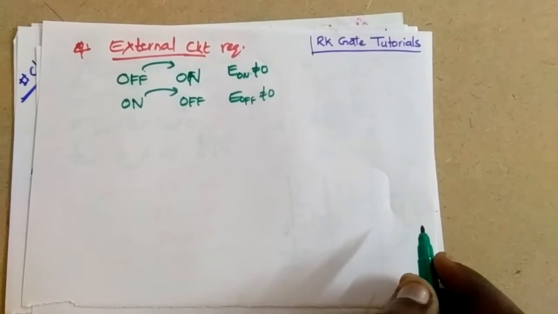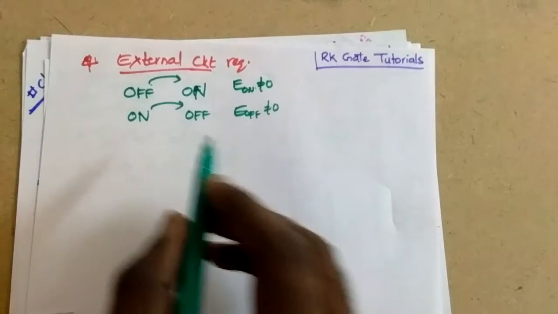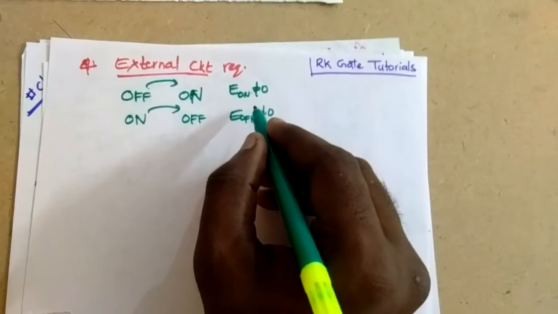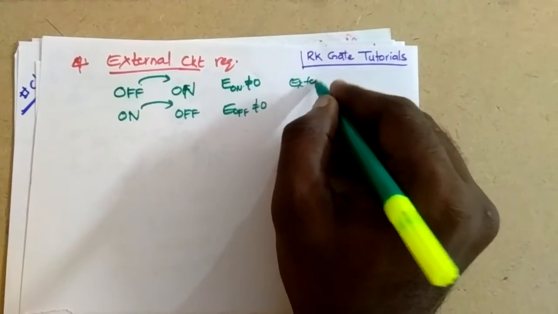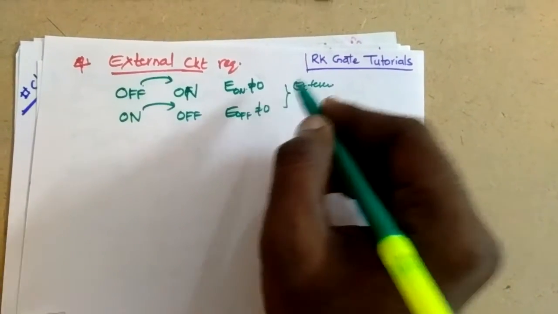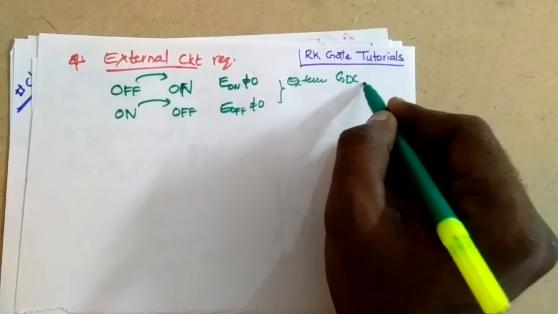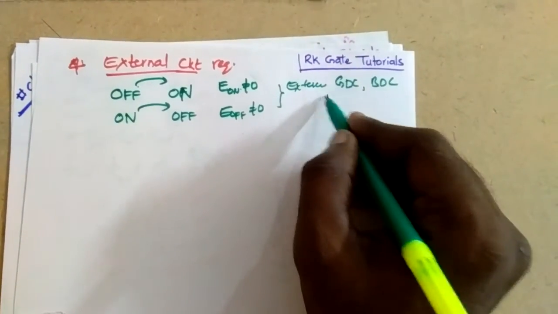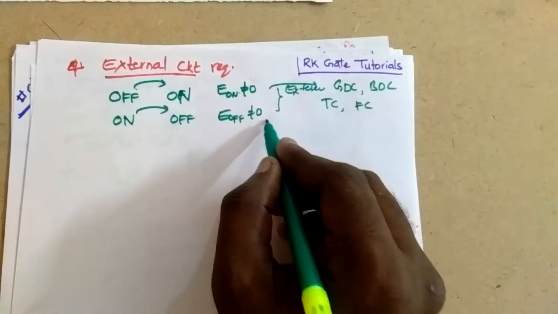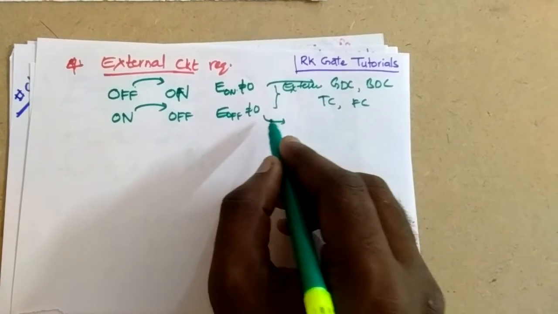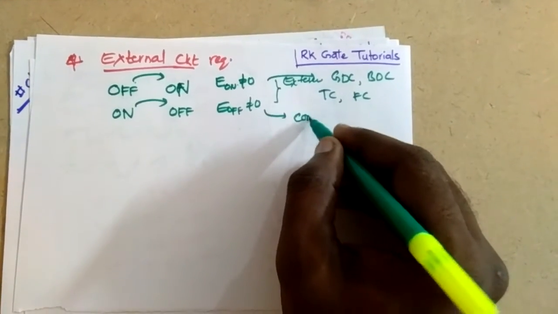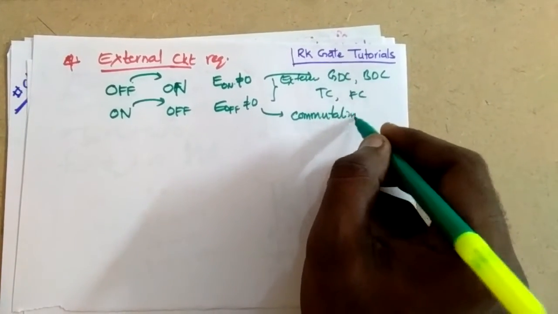Practical switches. So what happens? During the turn on process, we generally use an external circuit during turn on and turn off. So what are the circuits used in the turn on process? We use the gate drive circuit, the base drive circuit, the triggering circuit, the firing circuit for the on position in order to turn on the switch. And the turn off circuits we use are commutation circuits.